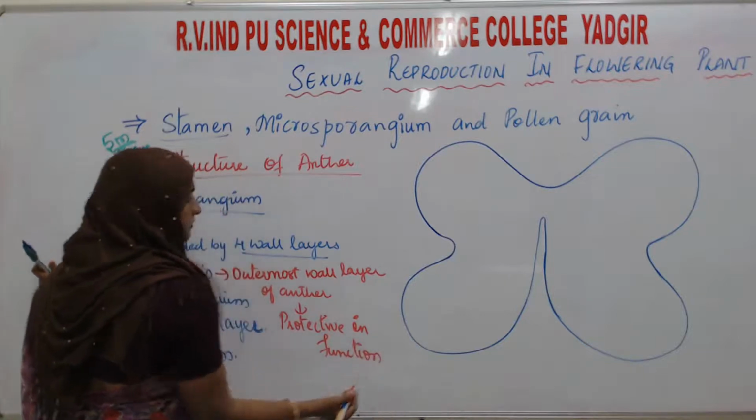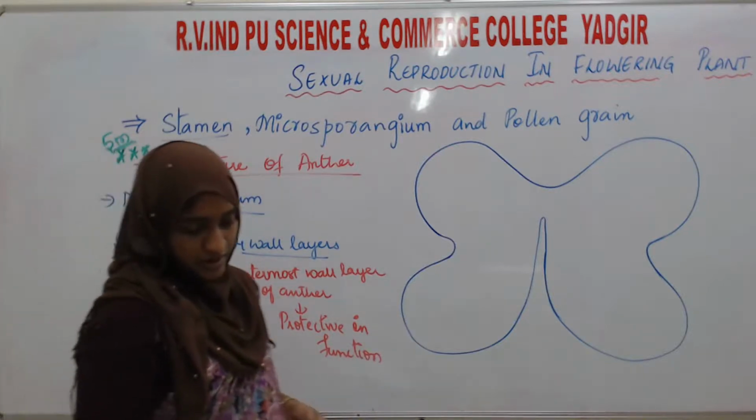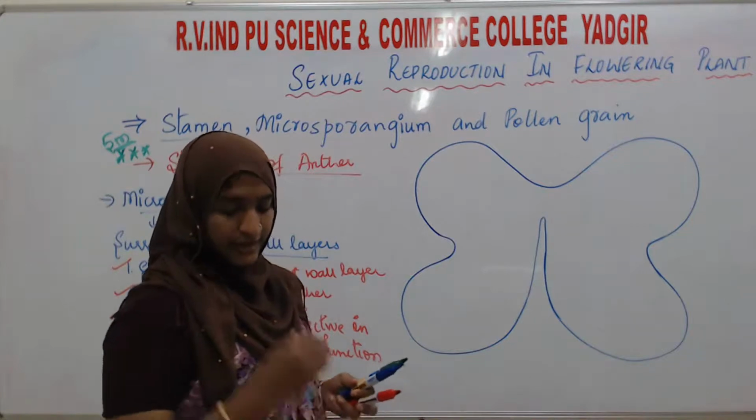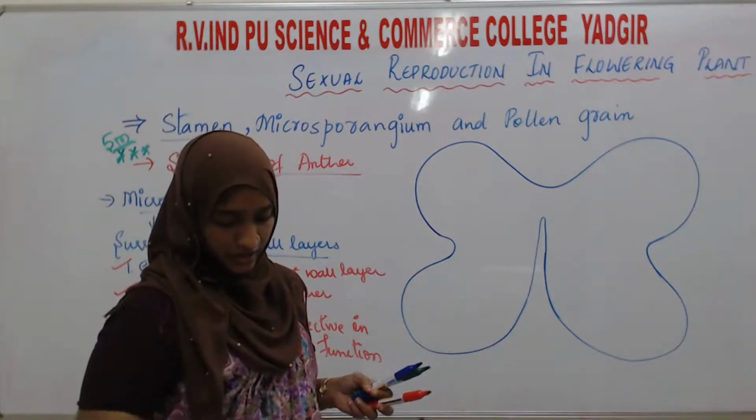Next, here the epidermal cells are tangentially stretched and flattened.